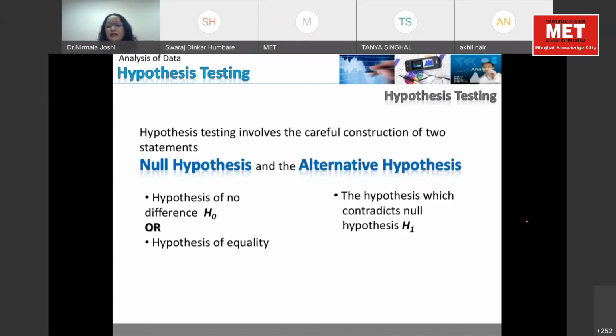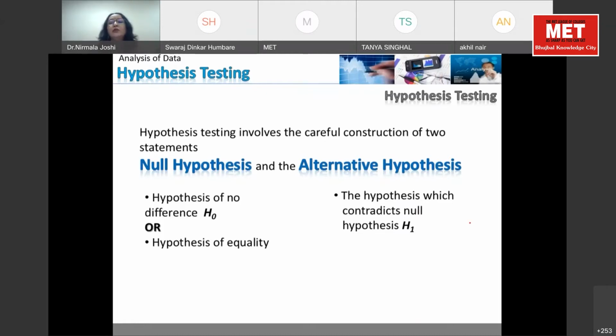So whenever we assume in our hypothesis that there is no significant difference between two variables, meaning the score of Mr. X and the score of Mr. Y are both the same, this is called the null hypothesis. But when we say no, the score is different, it means the marks obtained by Mr. X are more than the marks obtained by Mr. Y. It's significantly different. It can be that Mr. X has scored 40 marks and Y has scored 60 marks. Now 40 and 60, obviously this is different. If we talk about the population and check it, we can prove that there is a difference between 40 and 60, in the mean value or the marks which are coming here.